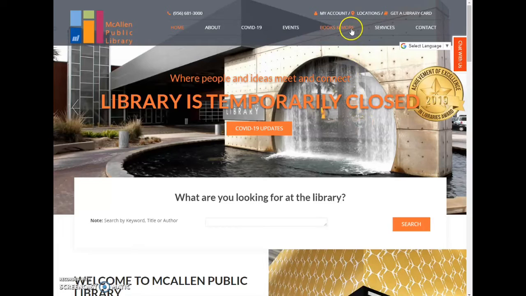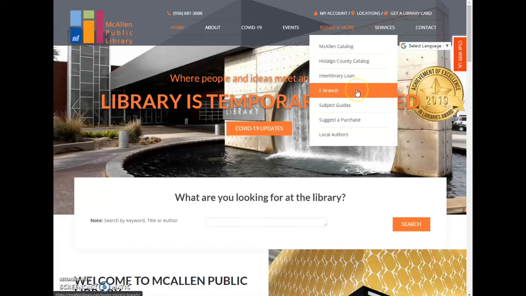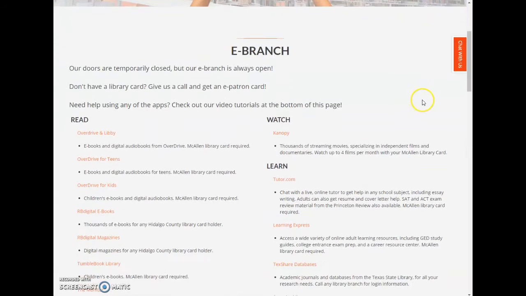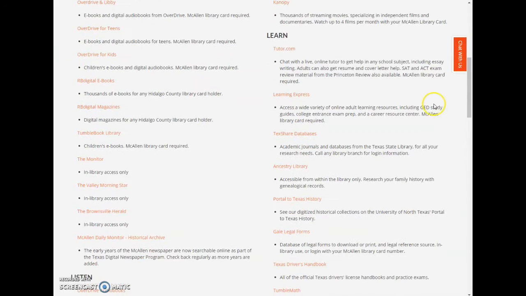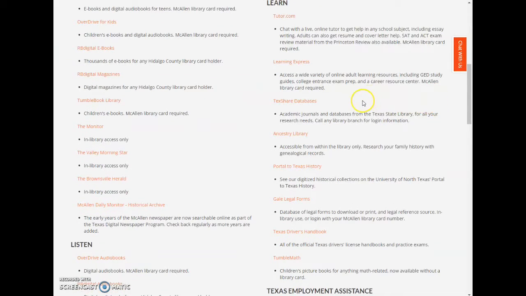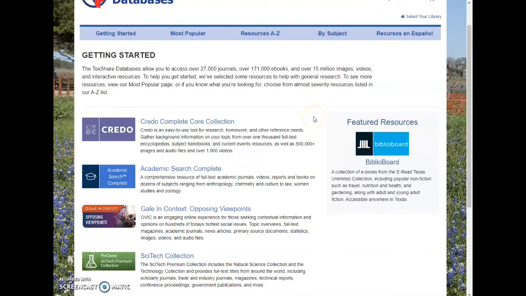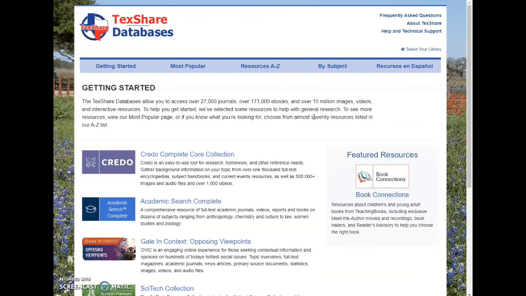Today I'll go over another resource we have in our eBranch under the Learn tab, and it is our TexShare Databases. All types of journals and databases at your fingertips. So this is what we see when we enter TexShare Databases. And we'll go ahead and click the first link here, Credo Complete Core Collection.